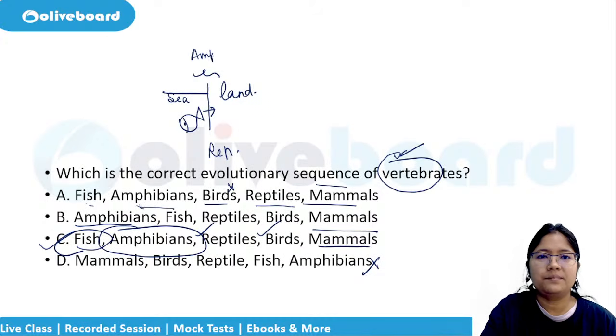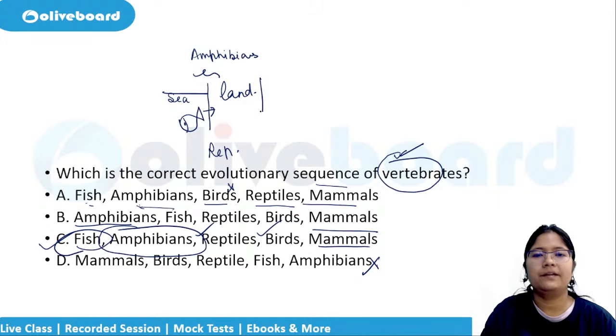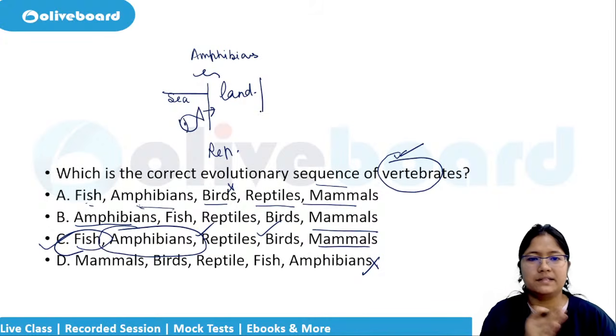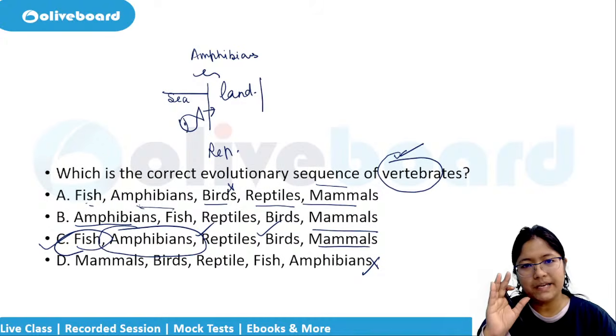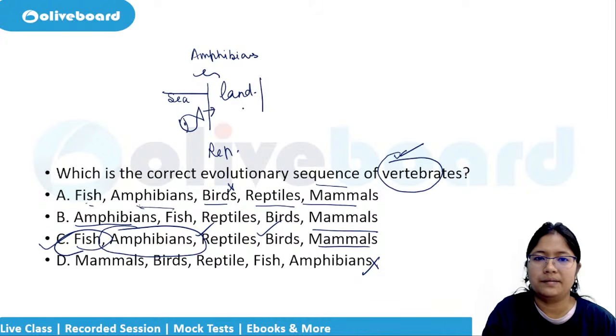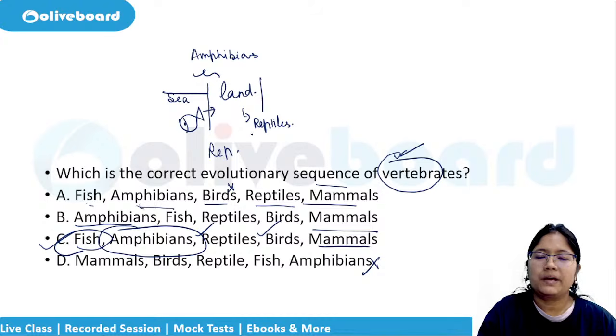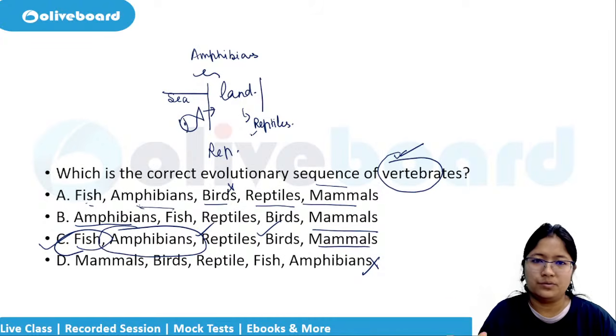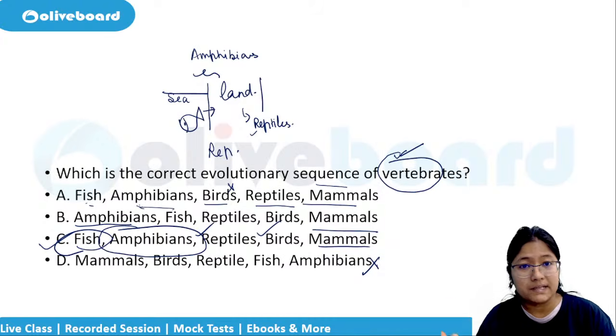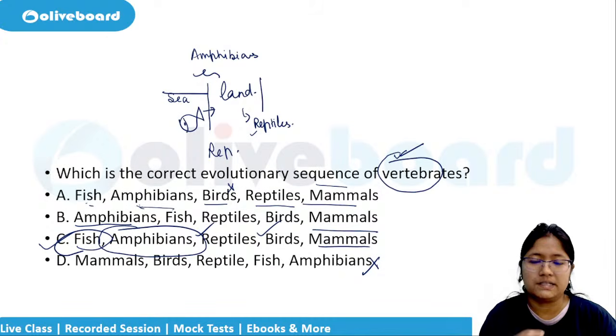After that, let them stay mostly on the land, and they are the reptiles. However, there are water snakes as well, and crocodiles, etc. All these we classify in the reptile category and not in the amphibian category.